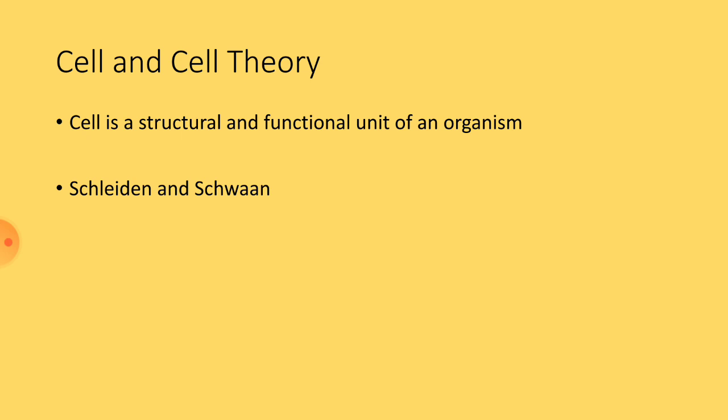Based upon all these observations made by these scientists, a few things have been considered, and they are called cell theory. What are they? All the organisms are made up of small cells.